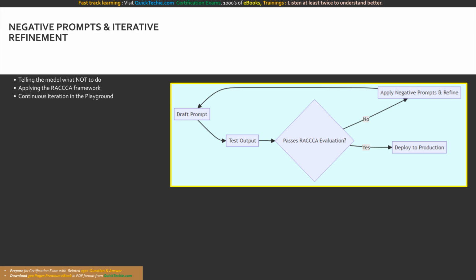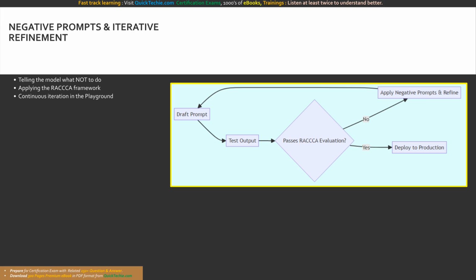Why is this necessary? Generative models want to be helpful. If you ask for a summary, it might summarize it, but then add unsolicited advice at the end. By adding a negative constraint, like do not include external information or do not use complex jargon, you mathematically steer the model away from unwanted cognitive pathways. It acts as an invisible fence around your output.